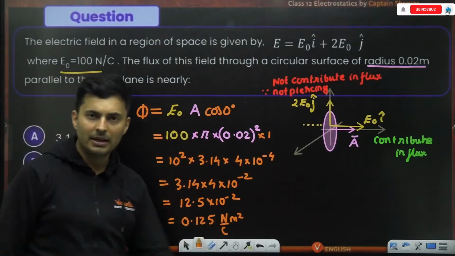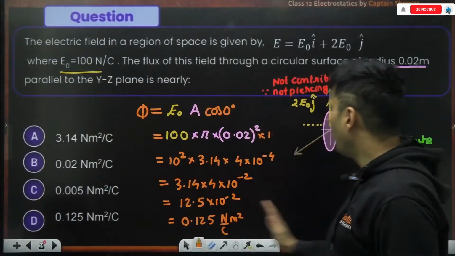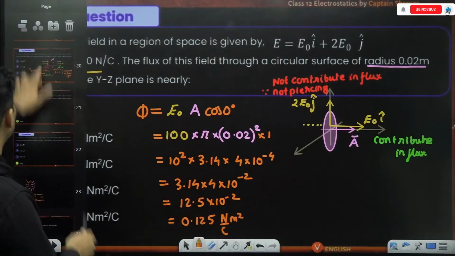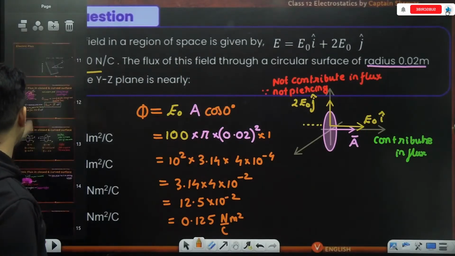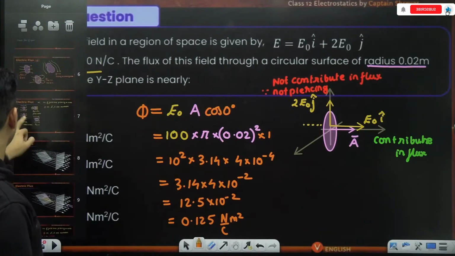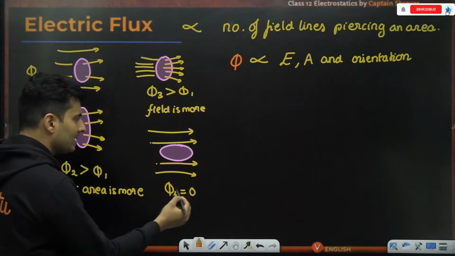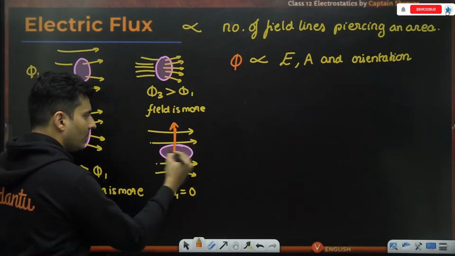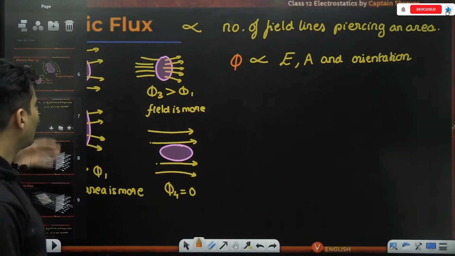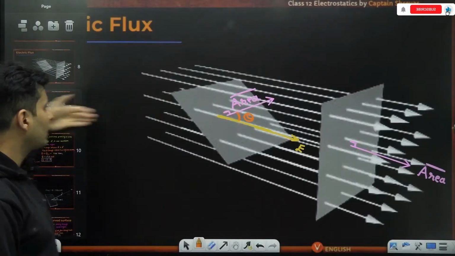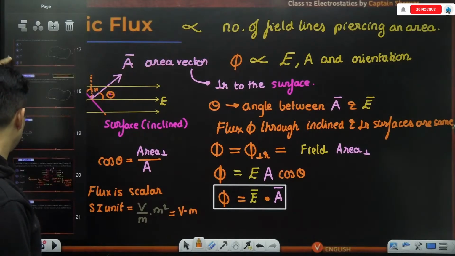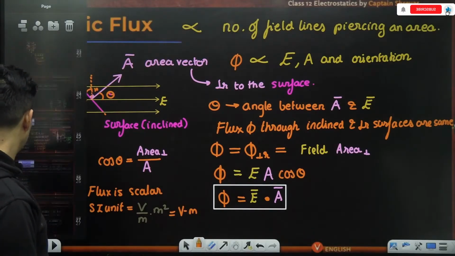Is this absolutely clear, my dear students, how we calculated it? One component didn't even pierce, and this same diagram I have also given it to you over here. When I explained it to you the concept of orientation, right over here, the flux is 0 because the area vector is perpendicular to the field vector. That's it. Nothing, no flux is there. So the only contribution will be there when the field lines actually pierce through it. Okay, that is what we have seen. Okay, perfecto. So that is also done.